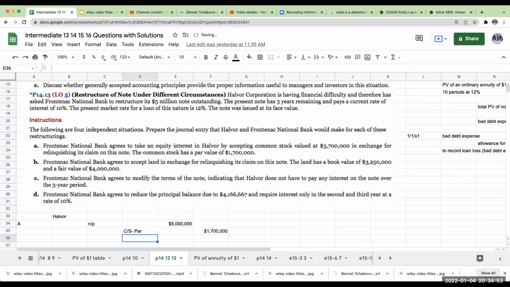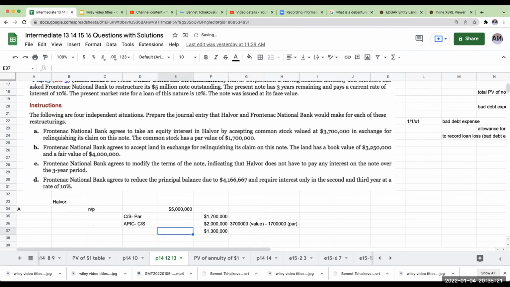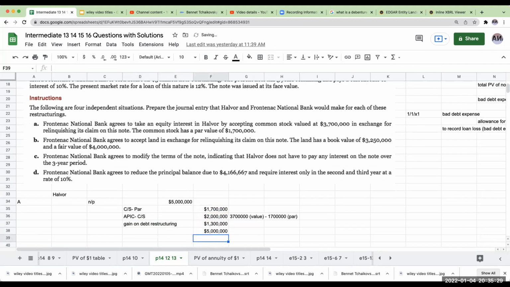So I've got common stock at par, and additional paid in capital, common stock. This is going to be 2 million. What is additional paid in capital? It's the difference between the value minus the par, or 2 million. Okay, and then over here, the difference is going to be a gain on restructuring of debt. This is what we need to do to balance. Okay, so that's for Hoover.